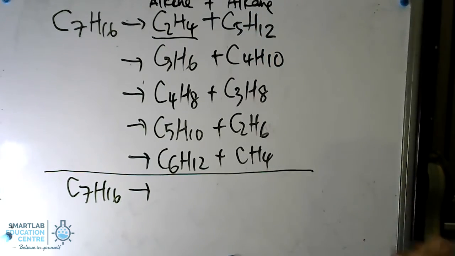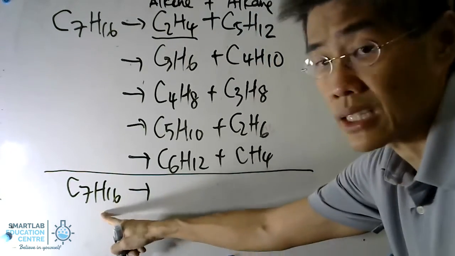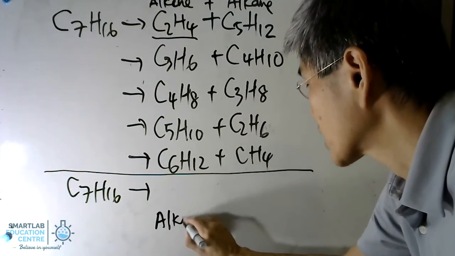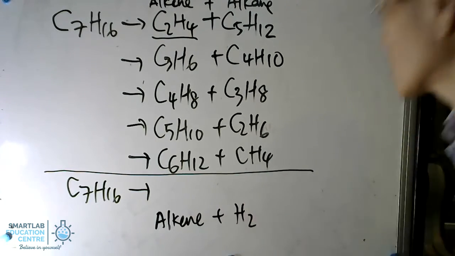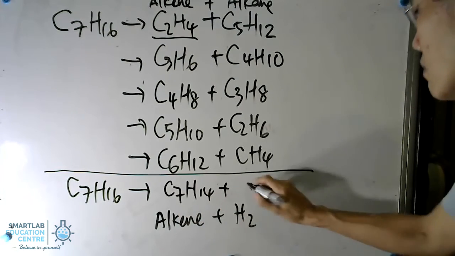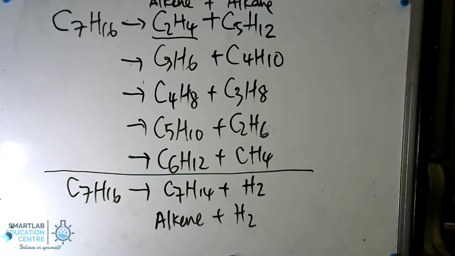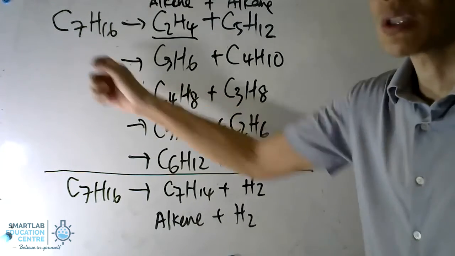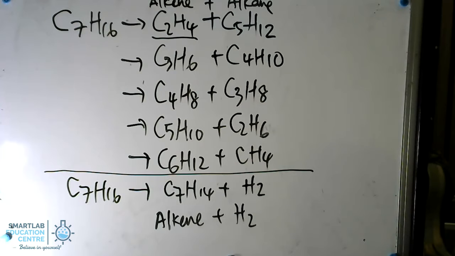So take a look at the final one, whereby you can take any alkane molecule and break it up to an alkene plus H2. So in this case, you can produce your heptene and your H2 gas. So these are all the possible products that can be produced when we put heptane under cracking.